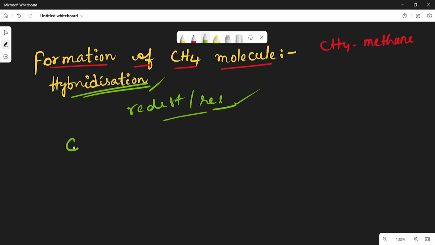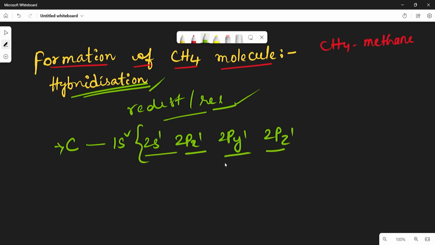In the case of the carbon atom, if we are intermixing 1s2, 2s1, 2px1, 2py1 and 2pz1, there are a total of 4 orbitals in the outermost shell. If we intermix the 4 orbitals 2s, 2px, 2py and 2pz, the 2s orbital and 2p orbitals have almost equal energy.